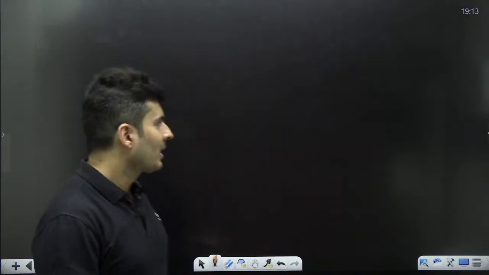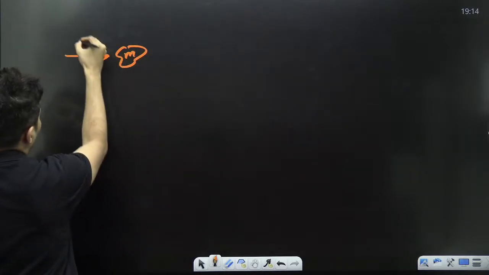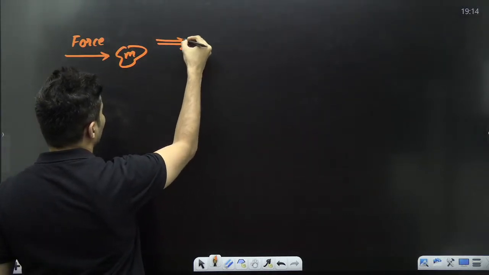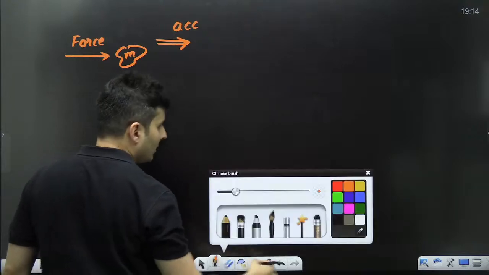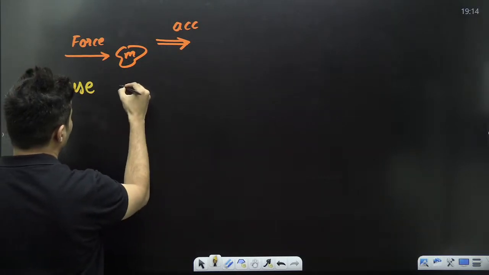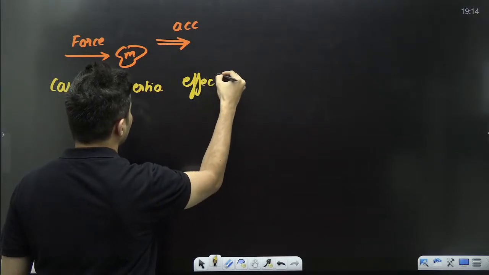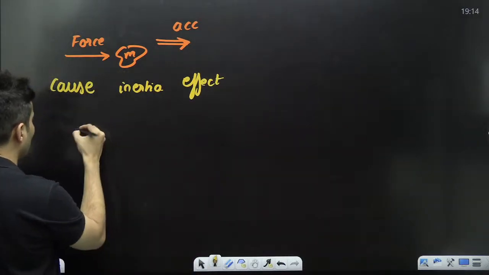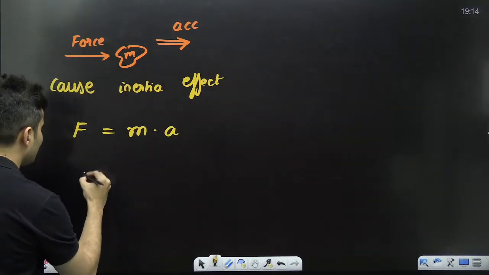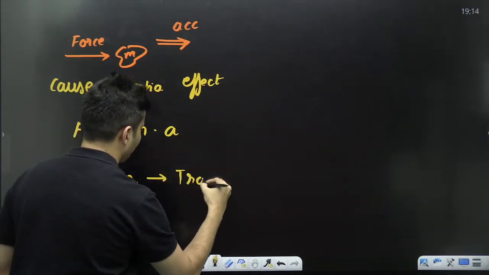See, if you take a mass and you apply some force on it, it changes its state of motion. Basically, it accelerates. This force is also called the cause. This mass is your inertia. This acceleration is basically the effect. And we know, according to Newton's law, the net force is mass into acceleration. This is Newton's laws of motion, but for translation.